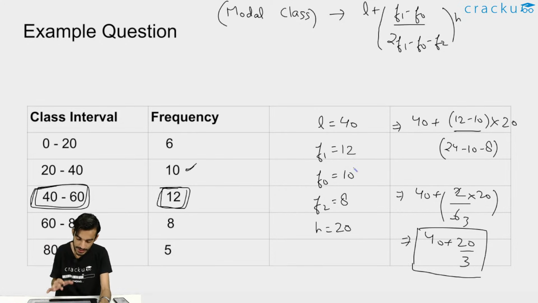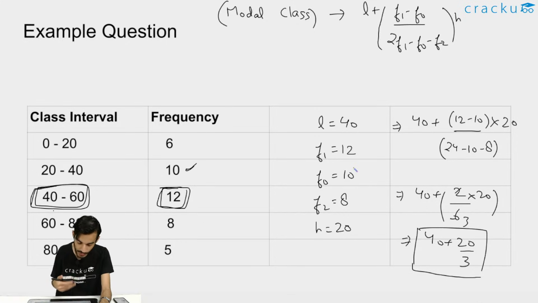To calculate the mode, first you need to find the modal class. So the class with the maximum frequency, that is this. So the modal class will be from 40 to 60. Then the value of L is the lower limit of the modal class, that is 40, plus f1, that is the frequency of the modal class, minus f0, that is the frequency of the class just above the modal class, divided by 2 times f1.